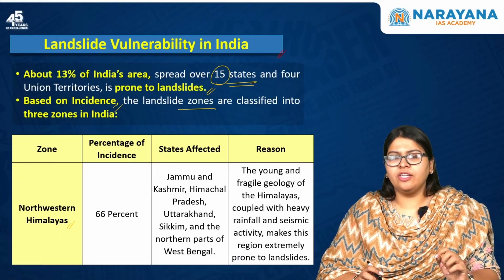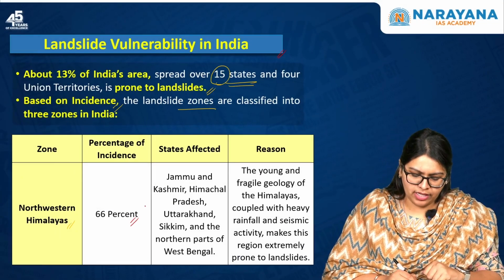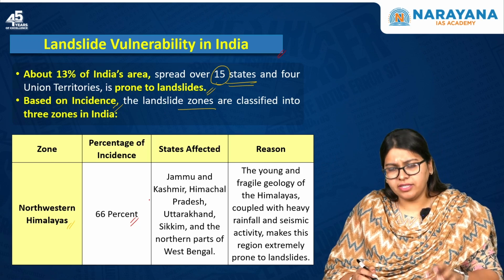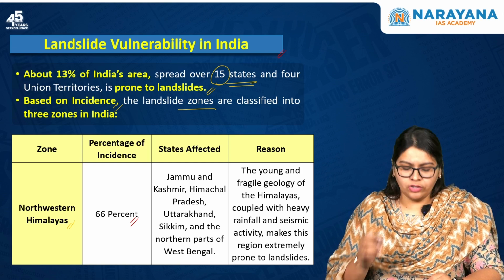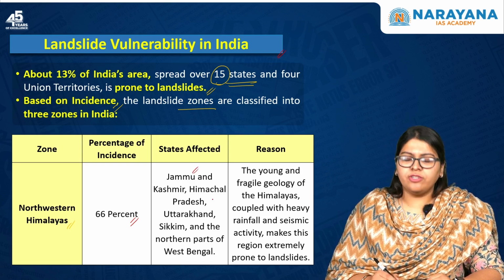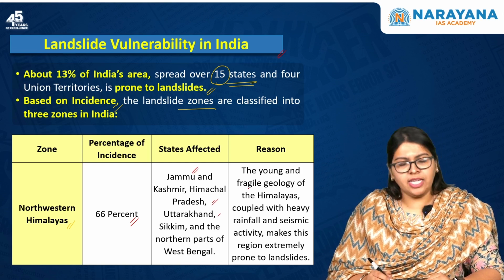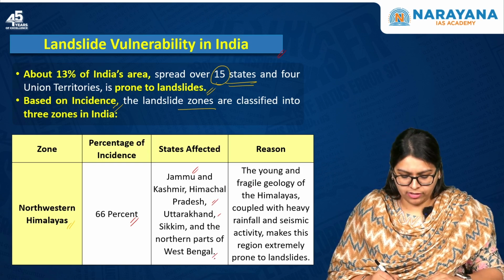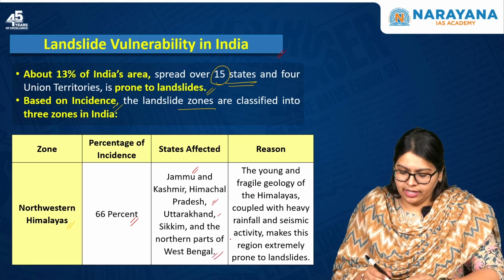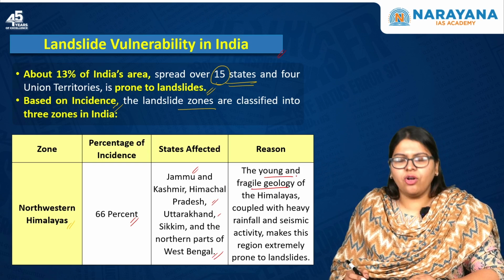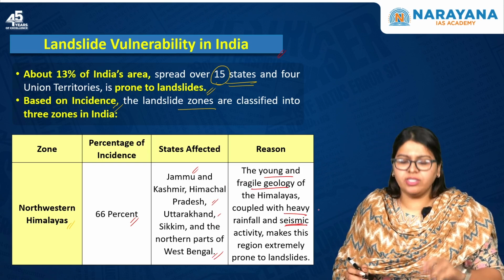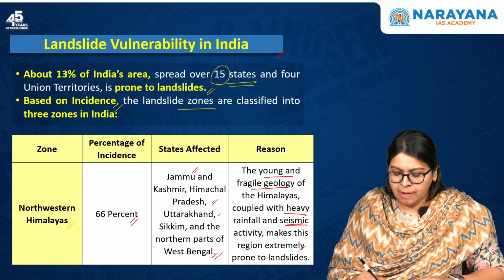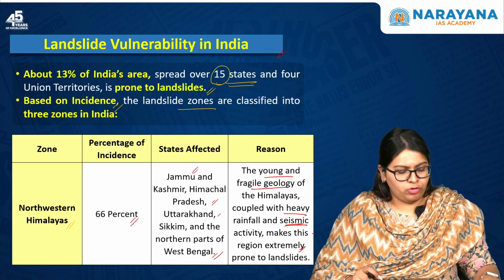So first is the northwestern Himalayas, where the percentage of incidence of landslides is over 66%, which actually includes areas of Jammu and Kashmir, then Himachal Pradesh, Uttarakhand, Sikkim, as well as the northern parts of West Bengal. The reason here is the young and fragile geology of the Himalayas, and along with it there is heavy rainfall and also seismic activity, which makes this region extremely prone to landslides.